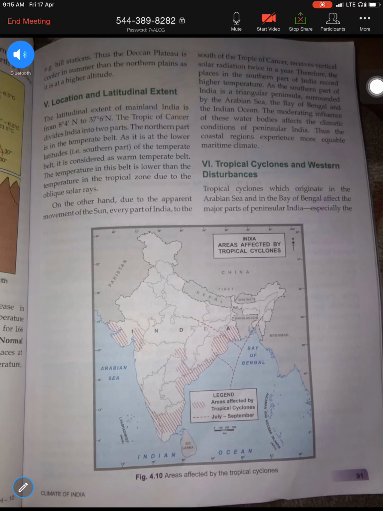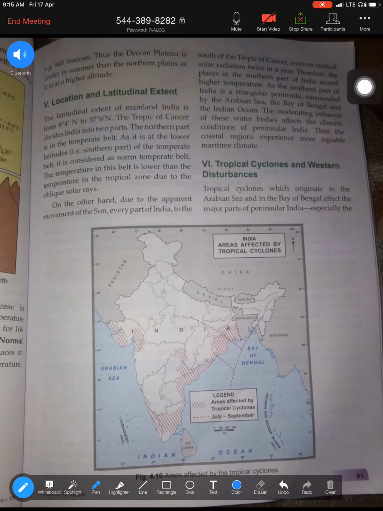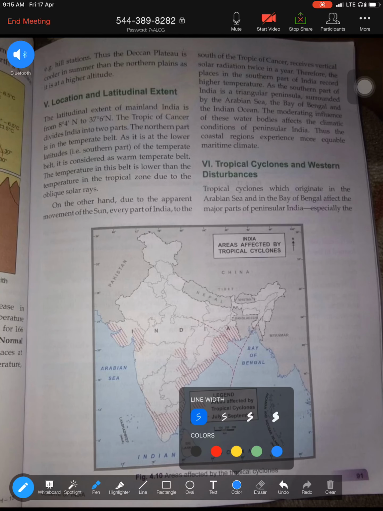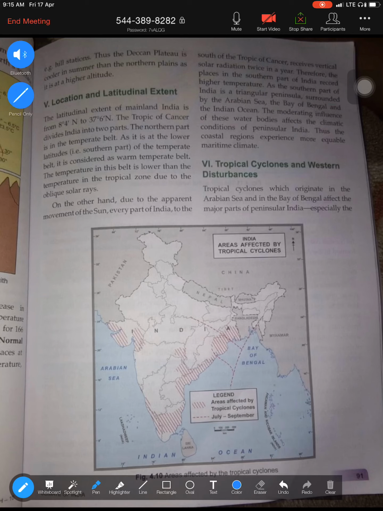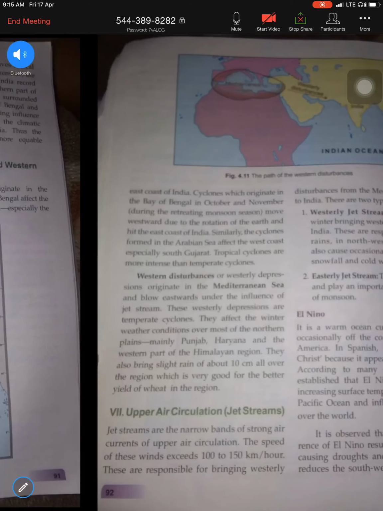So that is the role played by the tropical cyclone. Just for your reference, please know what a tropical cyclone is. Not underlined, please underline: tropical cyclone, please mark. Tropical cyclones originate in the Arabian Sea and Bay of Bengal, and affect the major part of peninsular India. So most of peninsular India, that is southern India, gets affected. The eastern coast gets affected because of this tropical cyclone.